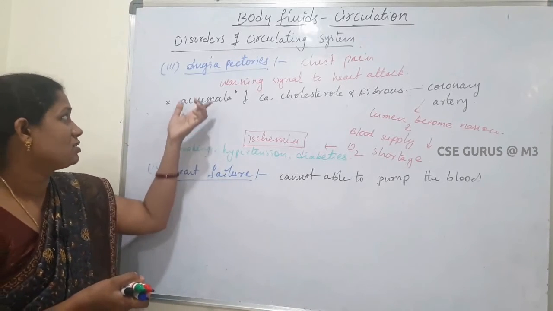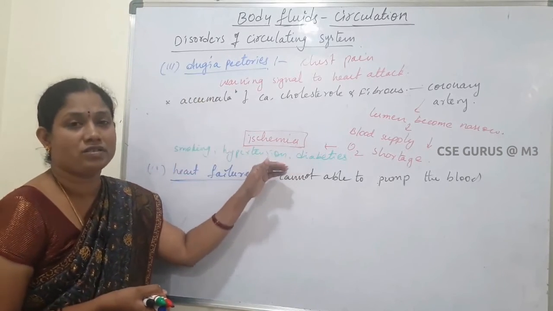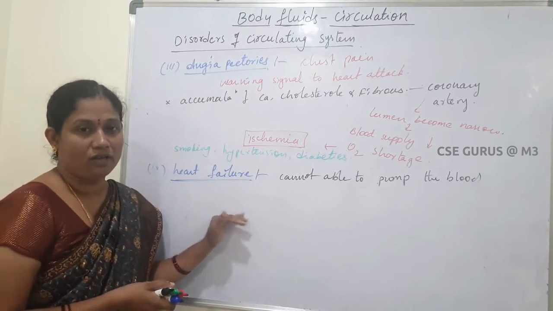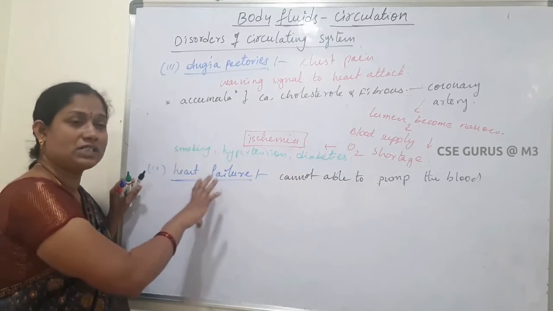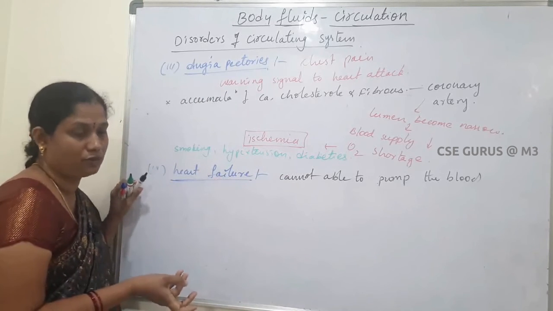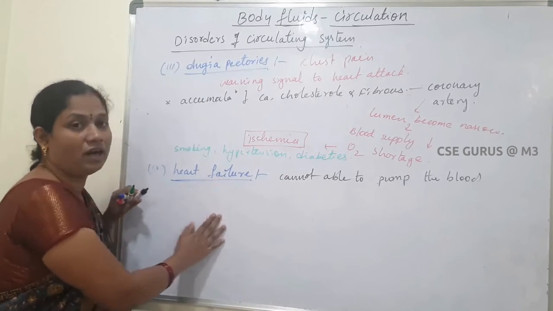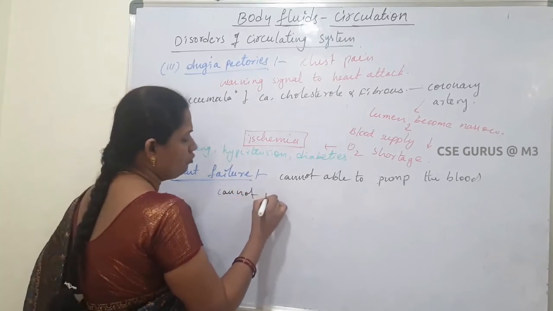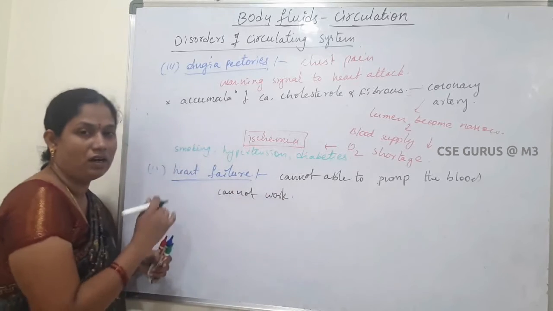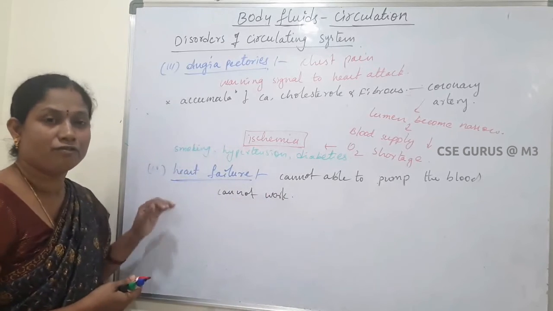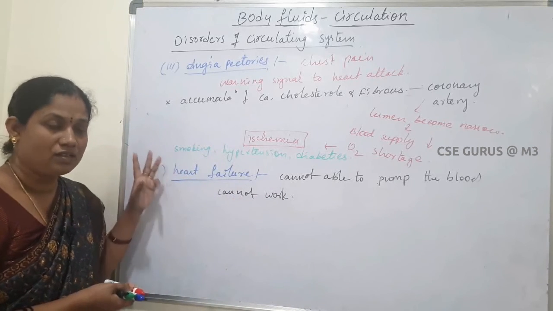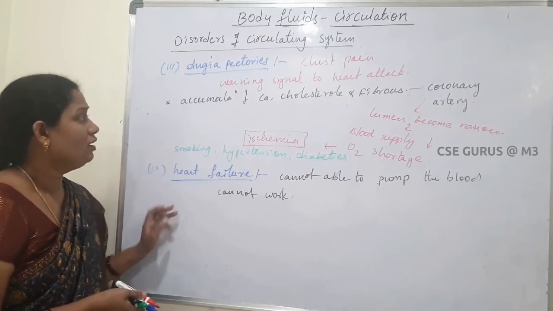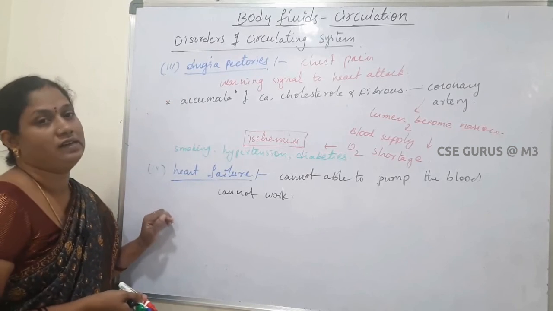Angina pectoris or coronary artery disease can also lead to heart failure. When the lungs are damaged, in that condition also the heart cannot work properly. That is called heart failure. So these are the 4 disorders in our syllabus: hypertension, coronary artery disease, angina pectoris and heart failure.